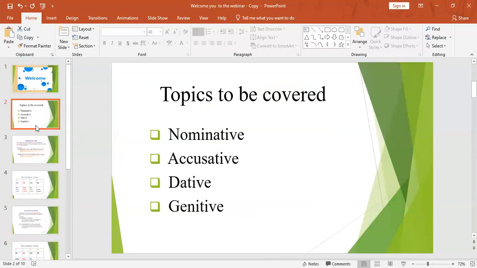These are the cases we are using for a particular purpose, and there is a reason why we are using them and how we are able to use these cases. These are the cases we call nominative, accusative, dative, and genitive. Why we are using each case and where we have to use it, all the detail we are going to discuss today in this webinar. First we are going to start with nominative.